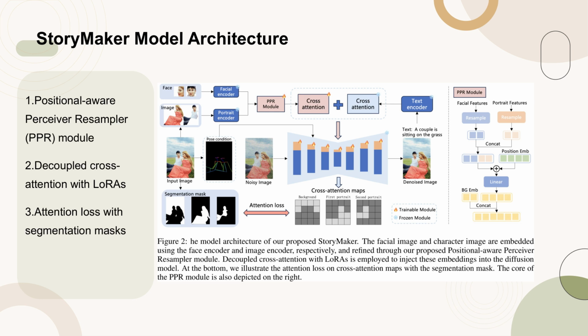The core of the PPR module is also depicted on the right, showcasing its role in refining the character features and facial identities. This architecture ensures that the generated images maintain not only facial consistency but also consistency in clothing, hairstyles, and bodies, facilitating the creation of a coherent narrative through a series of images.